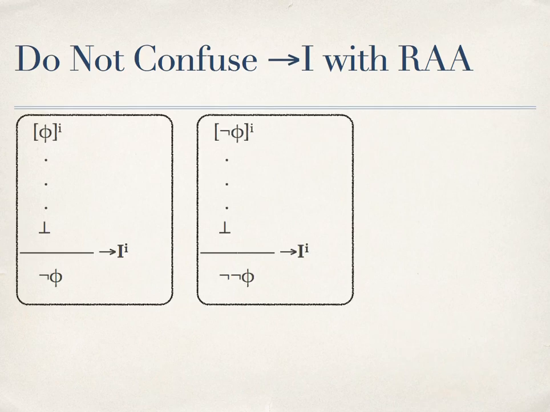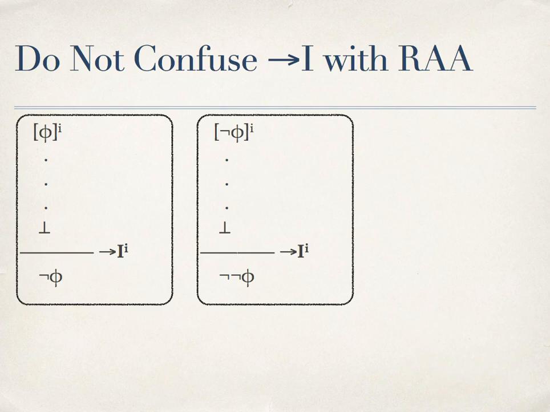So here are two examples of the rule of implication introduction. In the first example, we assume the formula phi, and then we derive a contradiction. What the rule for implication introduction allows us to do at this point is to write the negation of phi.